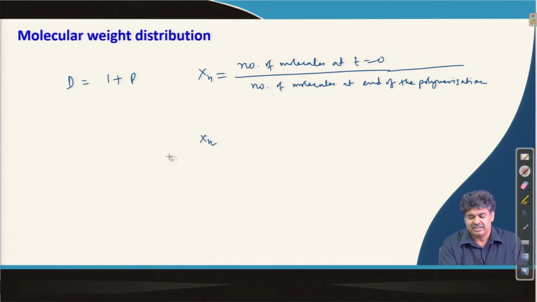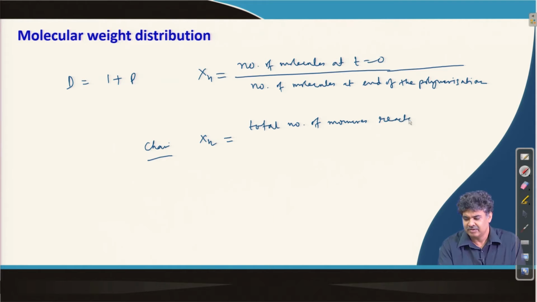Now, in case of chain polymerization, we know that it is not the entire reaction product, it is the isolated polymers from the reaction medium. So, in this case we know this is the total number of monomers reacted, not present at T0, reacted, divided by the total number of polymer molecules. So, there is a fundamental difference here.